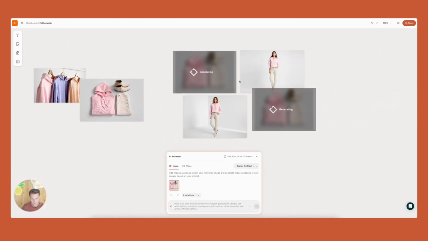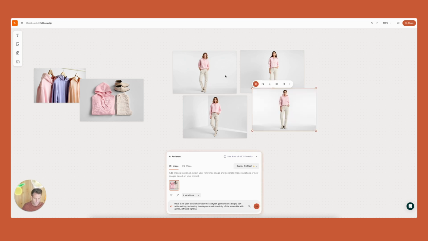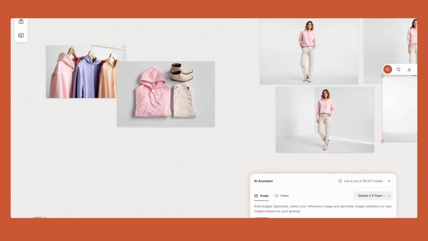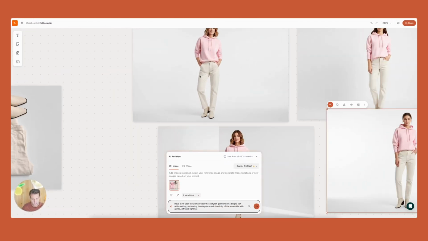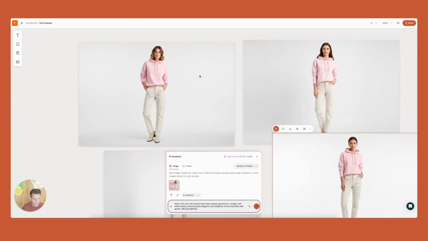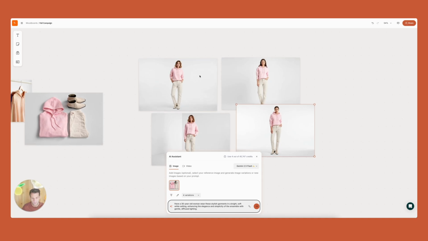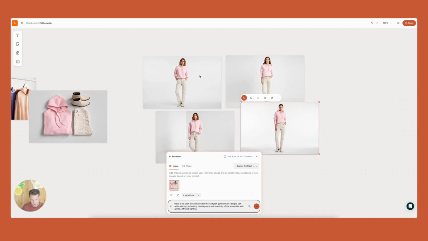So now I have my images that are being generated, and you can see that the quality is pretty amazing. I was able in a few seconds to go from something like this to these images. How awesome is that? Now I can use that for, let's say, concepting and mood boarding, but I can also use that for production if I wanted.